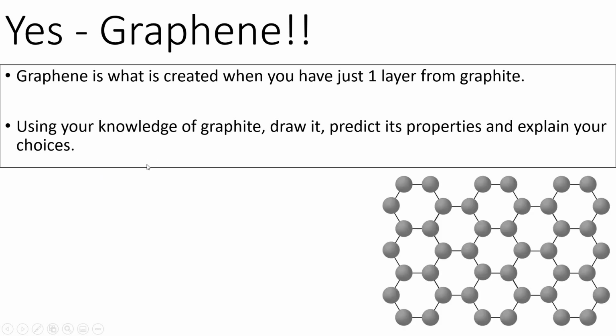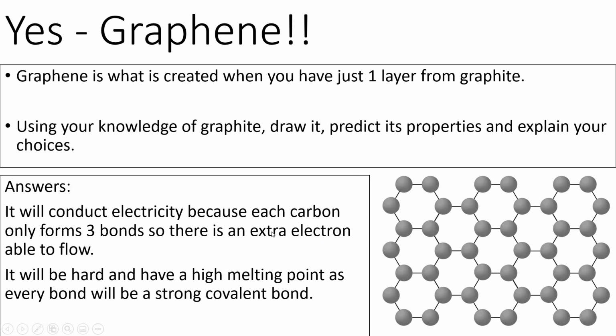Okay, so it looks like this. It's just a single layer of graphite. That's all it is. So what would the properties of this be? Well, it will conduct electricity, just like graphite, because each carbon is only forming 3 bonds, so there's a spare electron. So this is why we can use it in computers and smartphones, because it can conduct electricity.